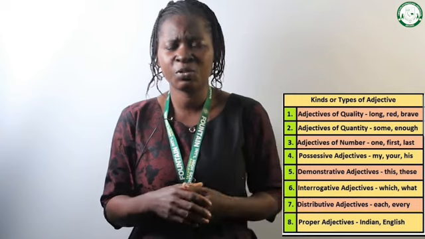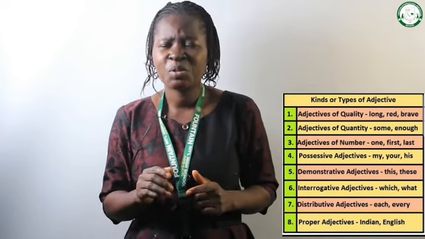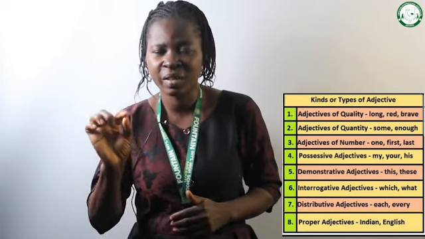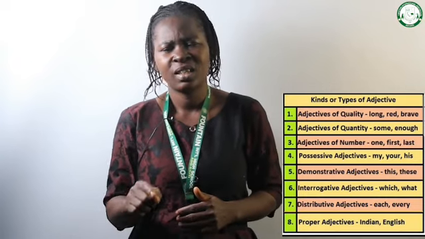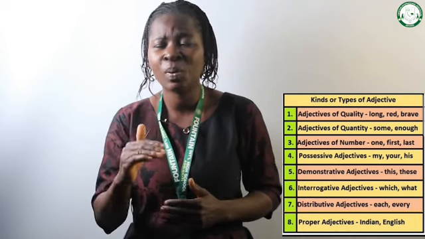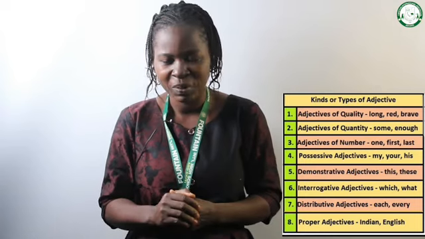It can also come in this form. She was the first person to see me. The noun there is the word person. Then what is describing that person? First, and that is one example of a number adjective. It can be an ordinal number or a cardinal number.